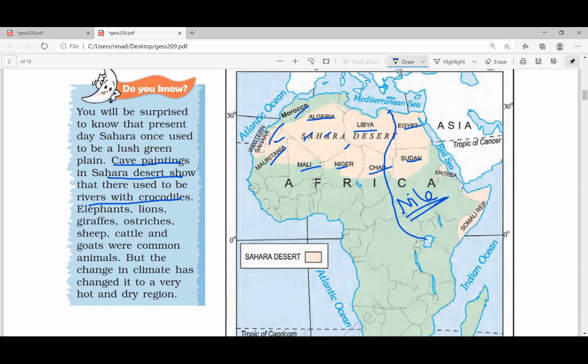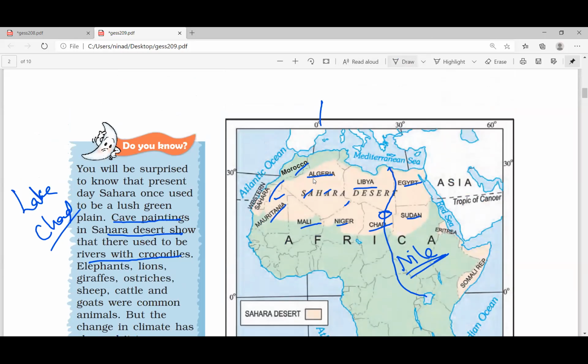In some places you have a lake called Lake Chad, somewhere here. But still it is an arid region. It's a completely arid, hot and dry region. The world's largest desert, the Sahara Desert.